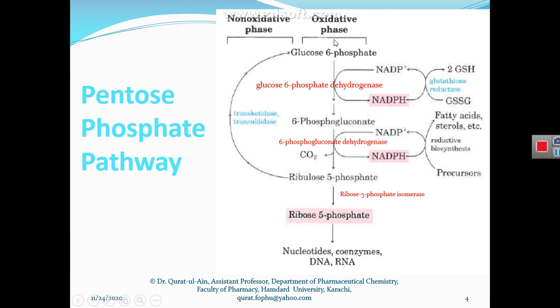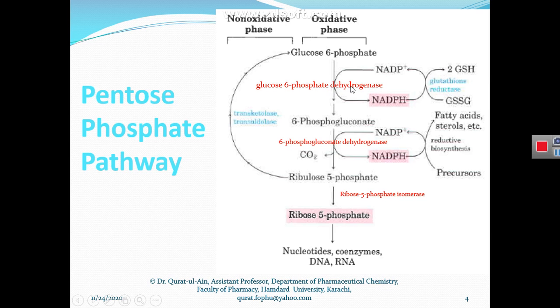The oxidative phase starts from glucose 6-phosphate. First, glucose 6-phosphate that we have in our cell cytosol is oxidized into 6-phosphogluconate by the enzyme glucose 6-phosphate dehydrogenase. As the name of the enzyme implies, this is a dehydrogenase enzyme. What does a dehydrogenase enzyme do?